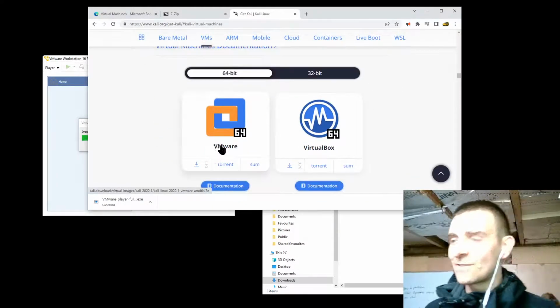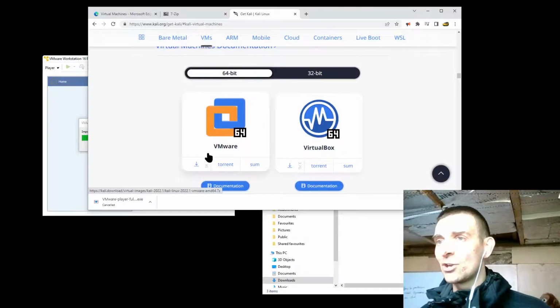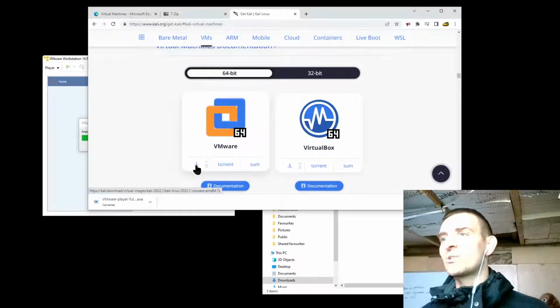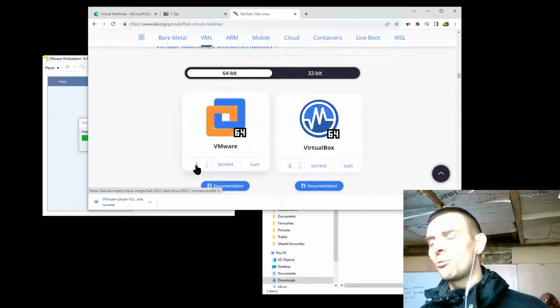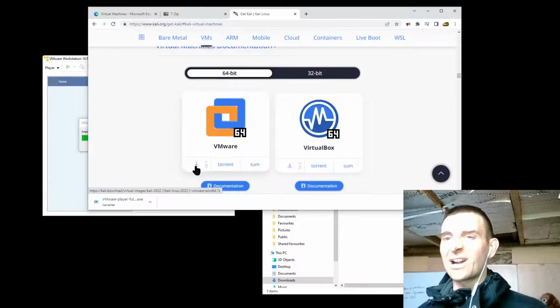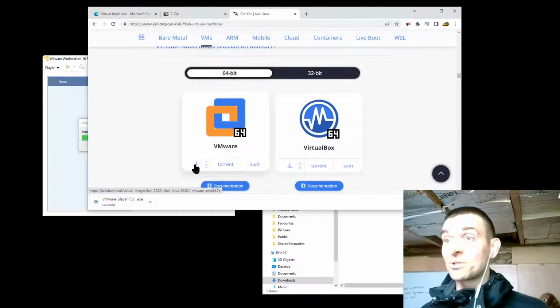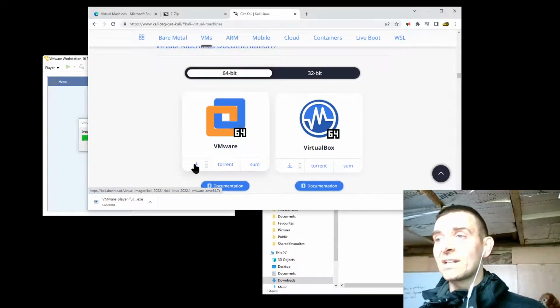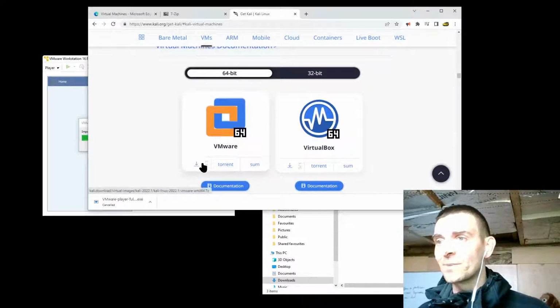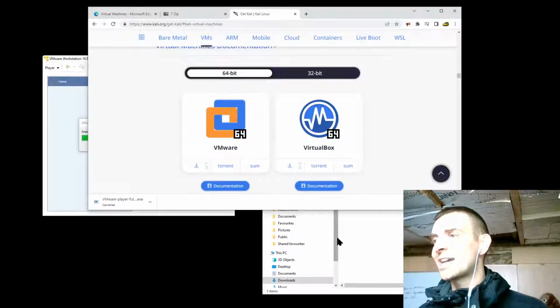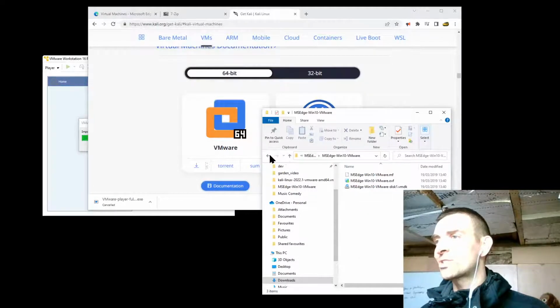And then you're looking for this, VMware. And then again, you've got an option to click that and download it. And when you do that, again, that takes a little while. So this isn't a process that we're in fact going to go through right now. I'm going to assume that you're going to do that and then come back and join me after you've done it. And again, it's exactly the same as with the Windows stuff that we've just downloaded.